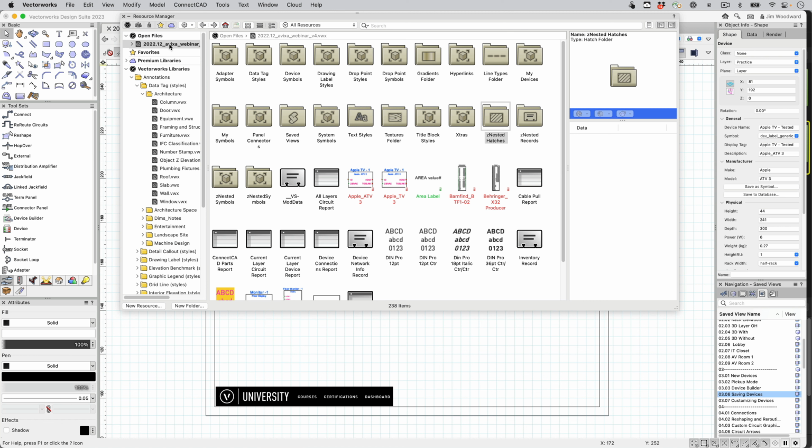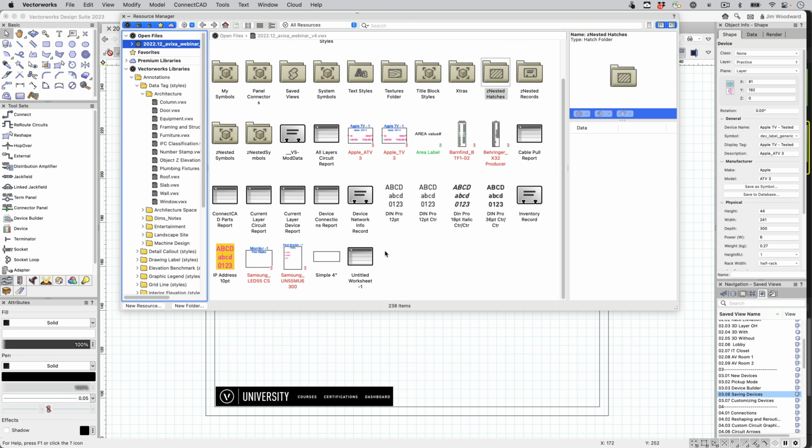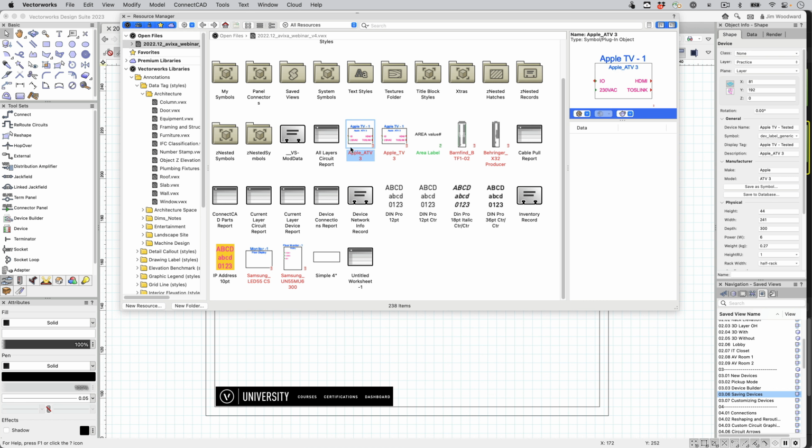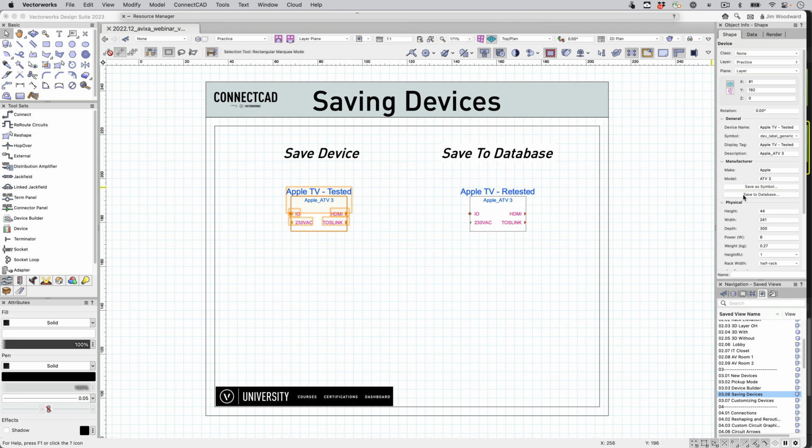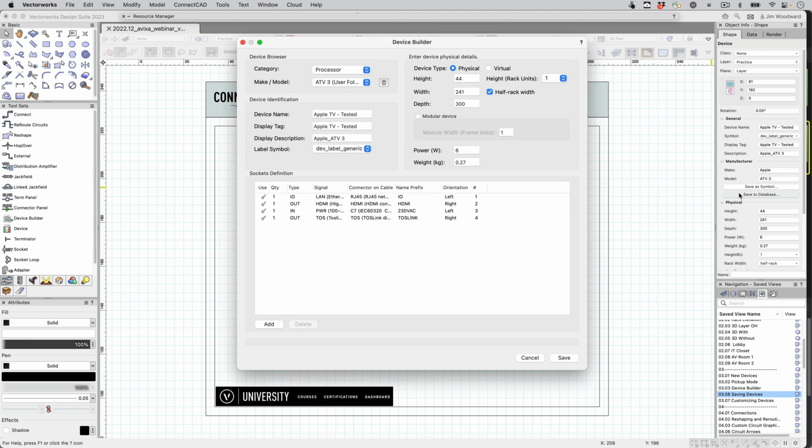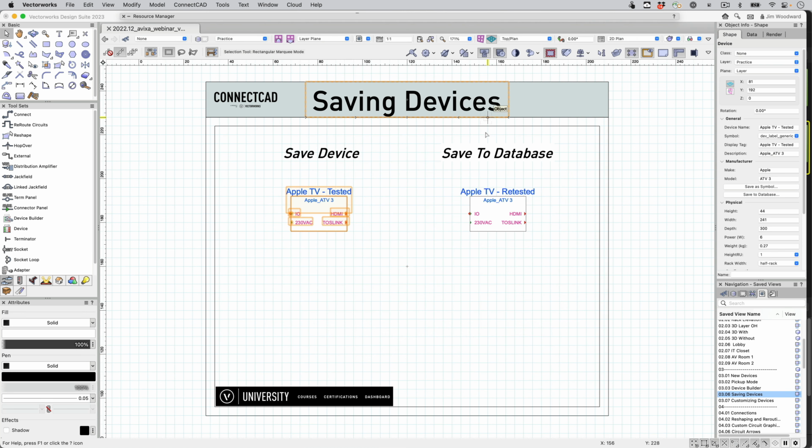These can be shared to common library files. Or we can save to our database. And this will populate in our user folder when using the device builder.